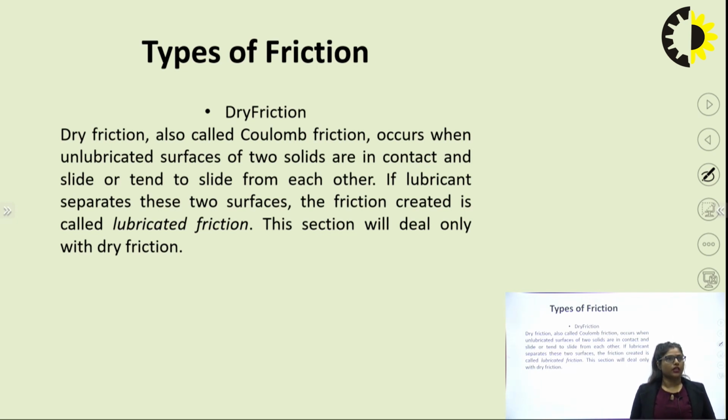So the first topic is dry friction. Dry friction, also called Coulomb friction, occurs when unlubricated surfaces of two solids are in contact and slide or tend to slide against each other. If a lubricant separates these two bodies, the friction created is called lubricated friction. Dry friction means two dry bodies, like two blocks resting on each other, or one block resting on a rigid surface. If that surface is rough, then dry friction is active on that body.